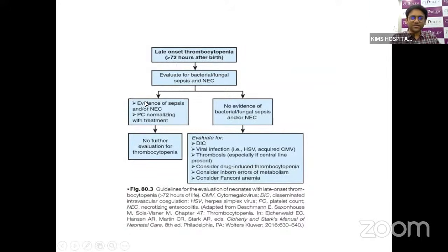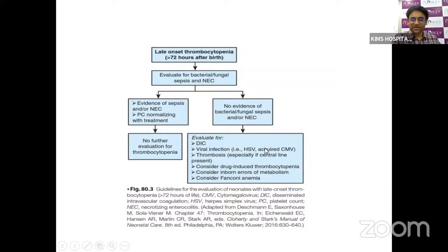In late onset, first and foremost, we rule out bacterial or fungal infection and NEC. If there is any evidence of sepsis or NEC, and after giving the treatment the platelets become normal, then there is no need for further evaluation. If there is no evidence of bacterial or fungal sepsis, we treat with antibiotics, the NEC is not there, and still the thrombocytopenia persists, then we need to rule out DIC.